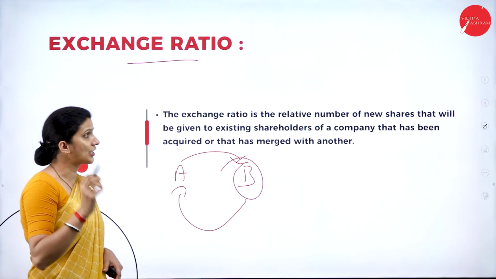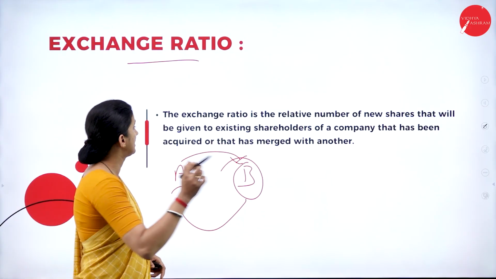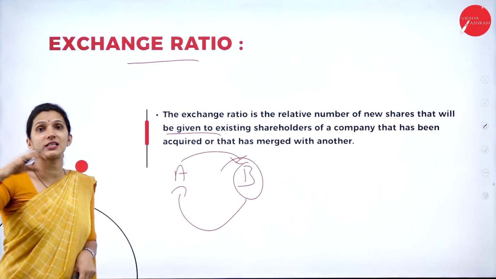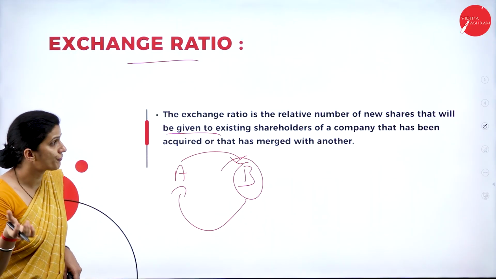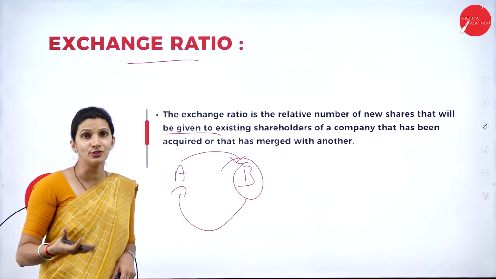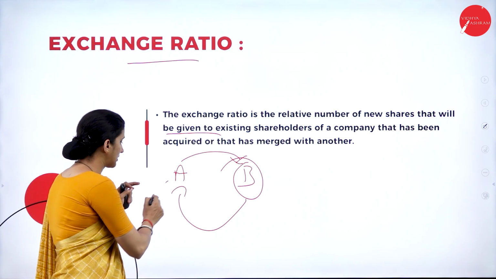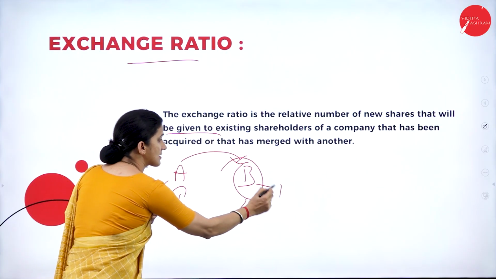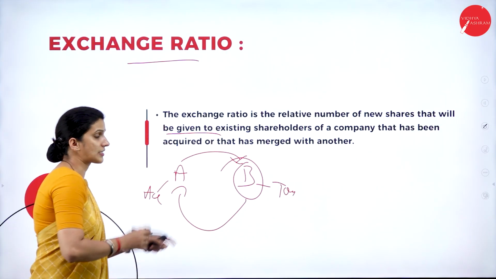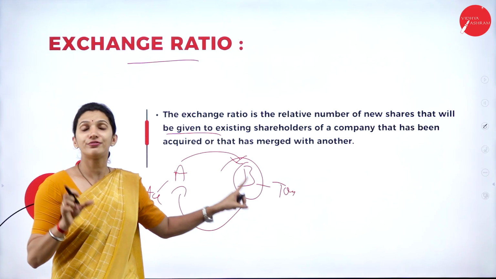The exchange ratio is the relative number of new equity shares that will be given to the existing shareholders of a company that has been merged or taken over. So here in the example, as I said, A is the acquiring company and B is the target company. These target company shareholders are going to get the new set of shares.